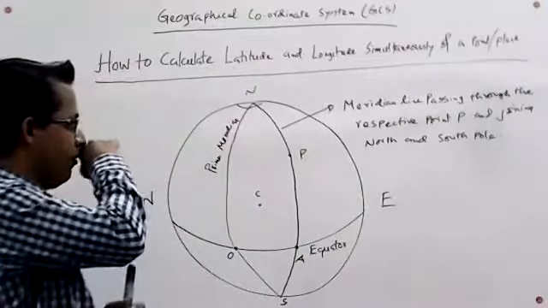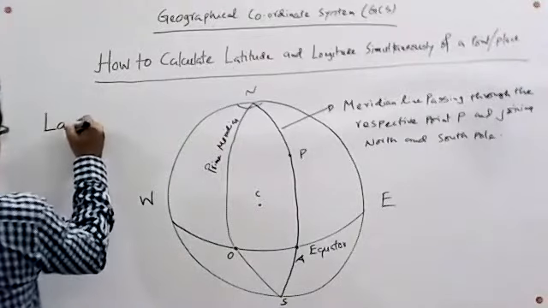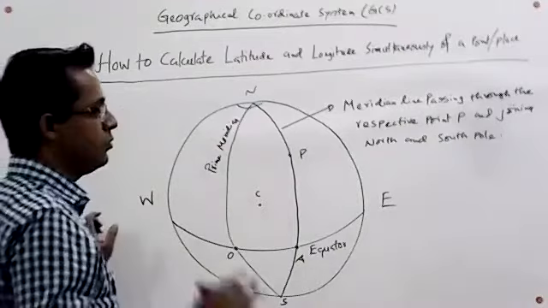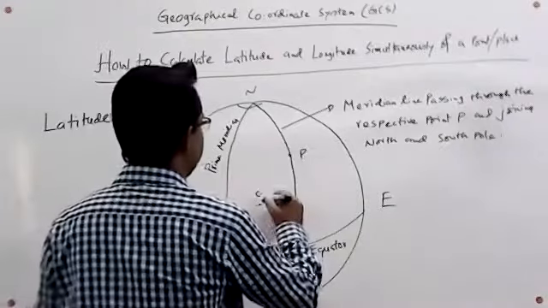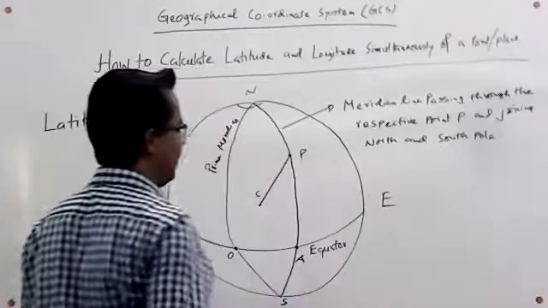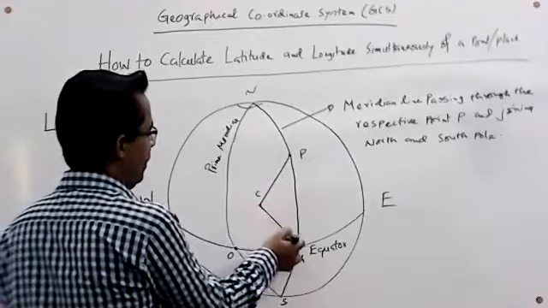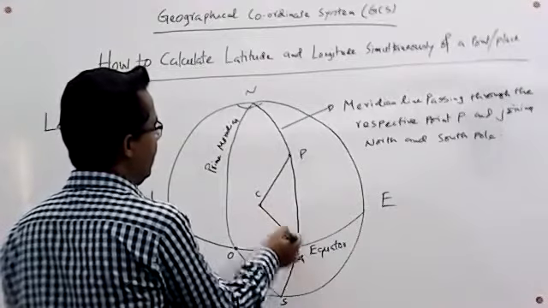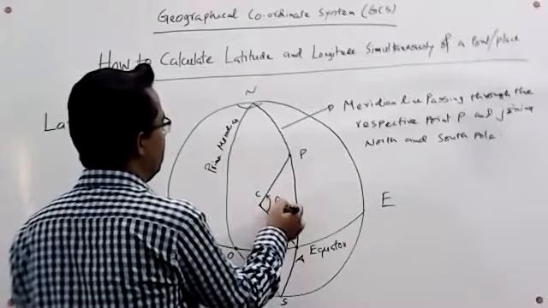Now for finding the latitude, what do we have to do? For latitude we have to join three points: the respective point P with the center C, and the new intersecting point of the meridian line and the equator, A. Then we have made an angle here, which is ACP, denoted by theta, and it is also called the polar angle.